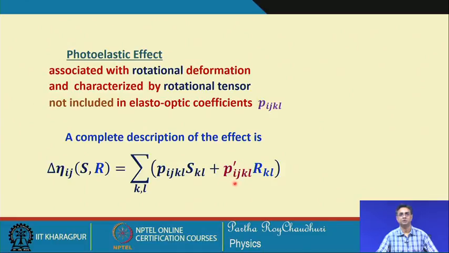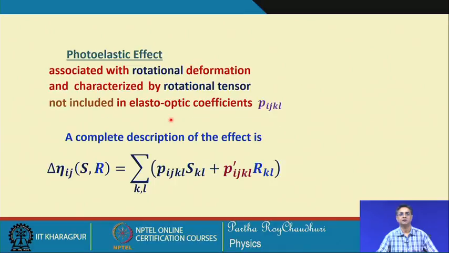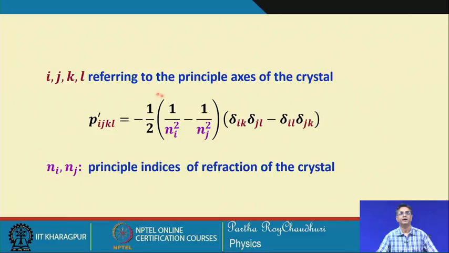So, this coefficient is not included. We will just quickly look at this fact. Because you have seen this quantity is not symmetric, and p_ijkl, referring to the principal axes of the crystal, we can write in this form, with n_i, n_j and delta_ik, delta_jl.